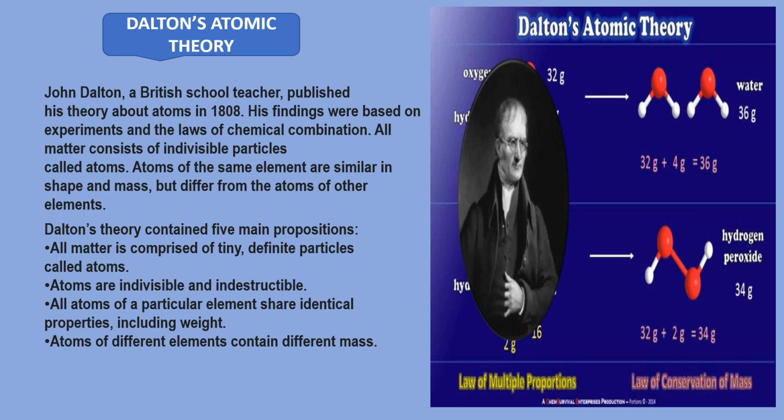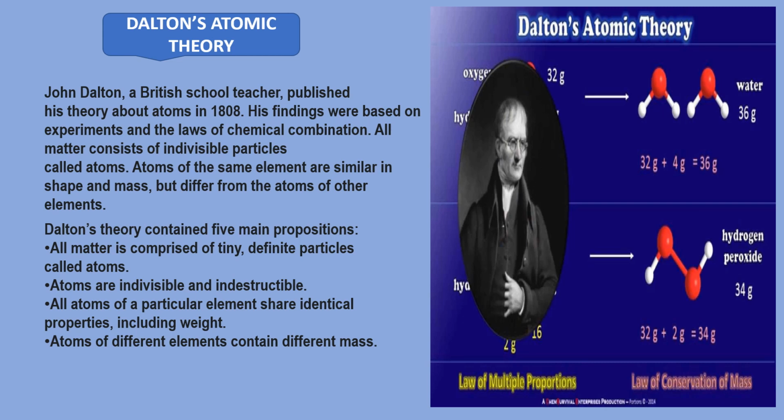Next, all atoms of a particular element share identical properties including weight. Already it has been discussed just now. Next, atoms of different elements contain different mass. And the next one, which I have not written but is from your book, atoms of the same element contain the same mass. Hope you have understood. These are the 5 postulates of Dalton's atomic theory.